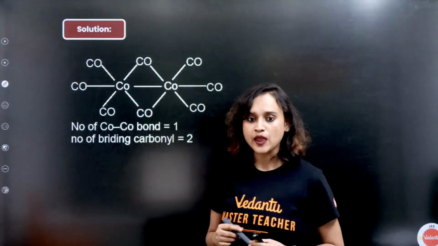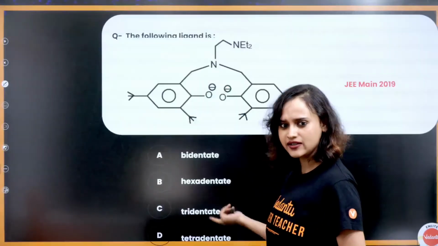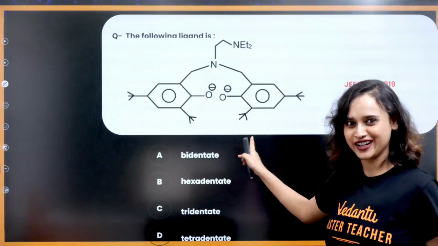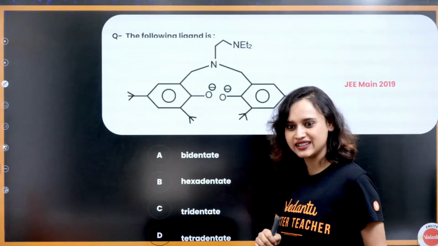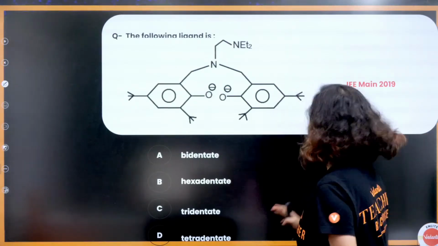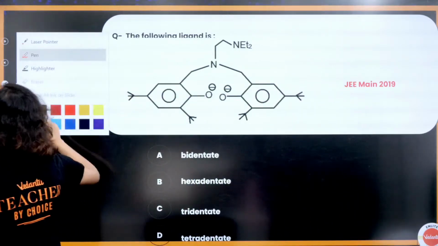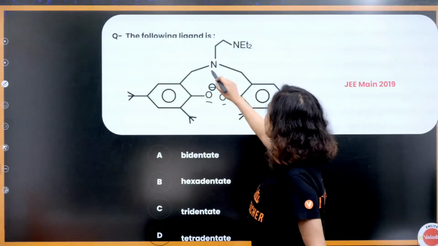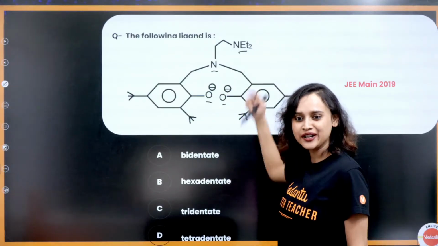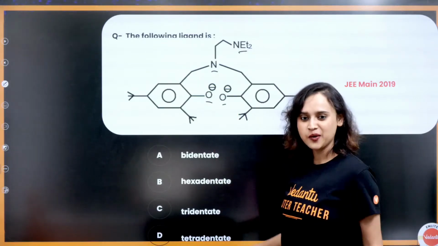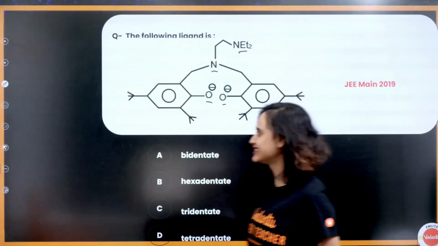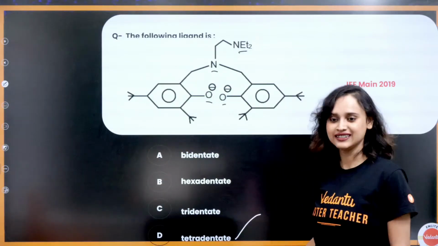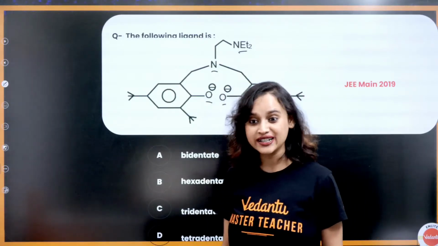Moving on. Oh, this is the structure that we made. See, we are all correct. Very good. The following ligand. You know what? The structure might look very difficult for you, but can I tell you, it is very easy. See, let me tell you. For any ligand, where is it going to hold the hands from? Oxygen, nitrogen, 2 nitrogen, 2 oxygen. What is it going to be? Tetradentate, right? Tetradentate. That's it. So easy. No, not tridentate.